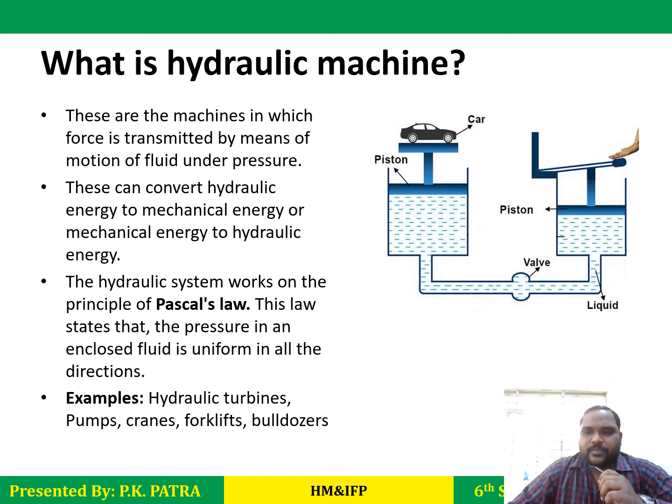In the case of a pump, we start the pump, that means we are giving electricity. The electrical energy is converted into mechanical energy by the rotation of the shaft. And when the shaft rotates, power is transmitted through the proper mechanism, and mechanical energy is then converted into hydraulic energy, so fluid is pressurized and delivered.